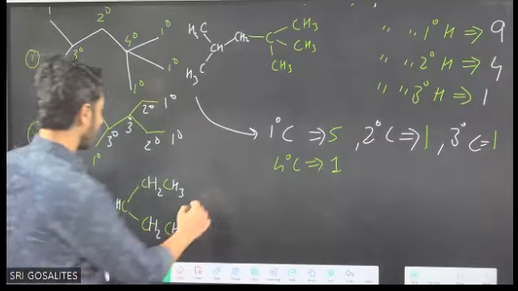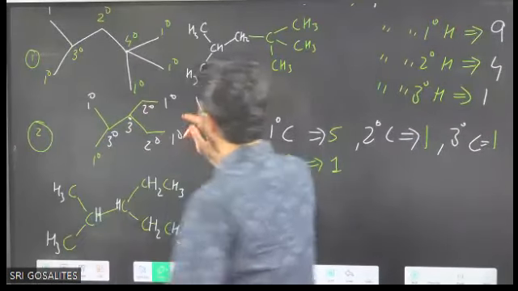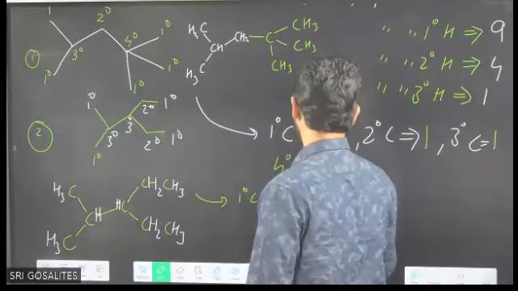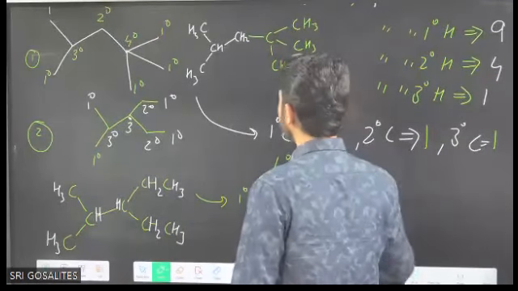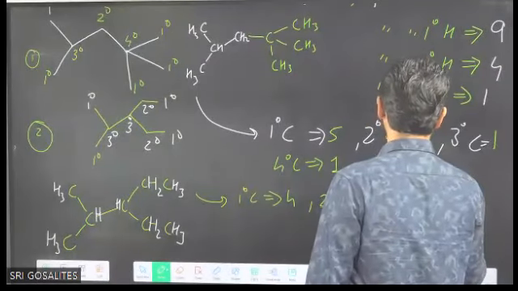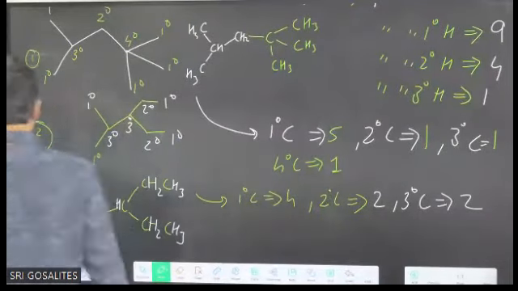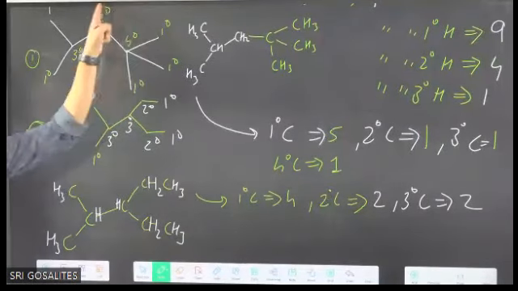Now check your answer. Primary carbons, how many? 1, 2, 3, 4. Secondary carbons, 1, 2. And tertiary carbon also 2. Those who are not getting it, quickly read the theoretical part written above.